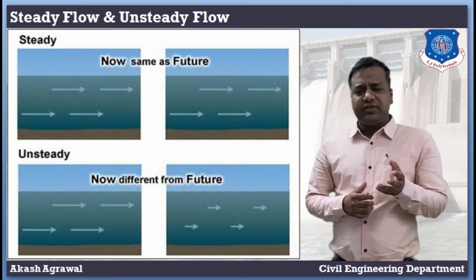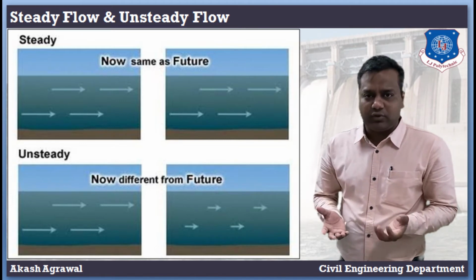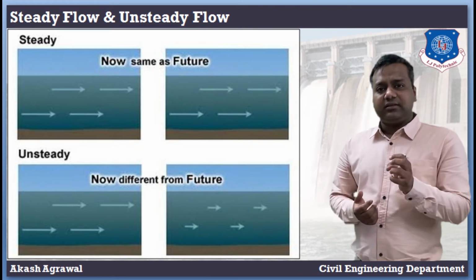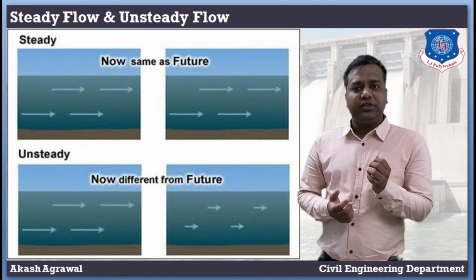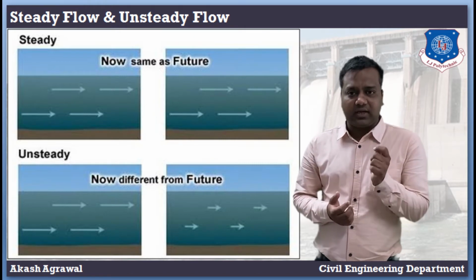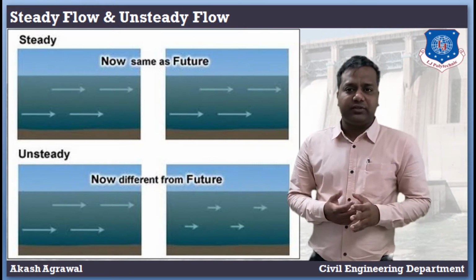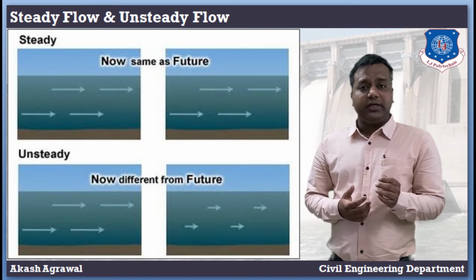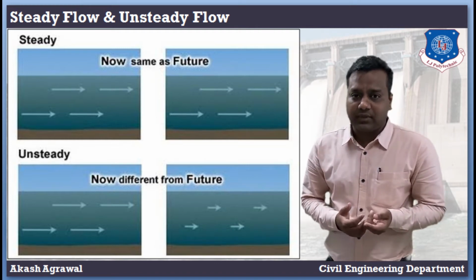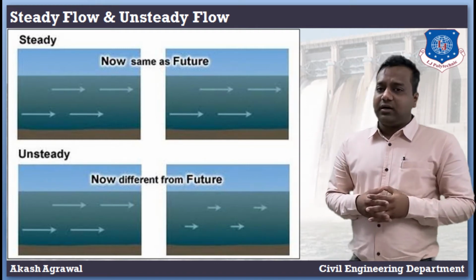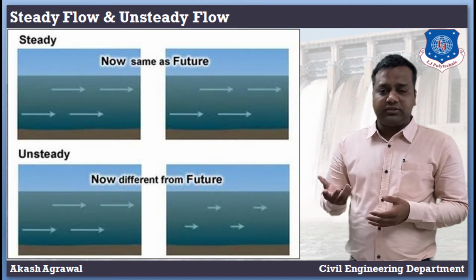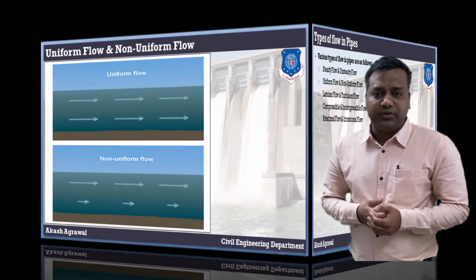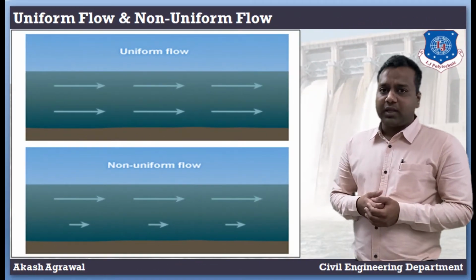The vice versa of steady flow is unsteady flow. It is that type of flow in which the fluid characteristics like velocity, pressure, density at a point change with time.